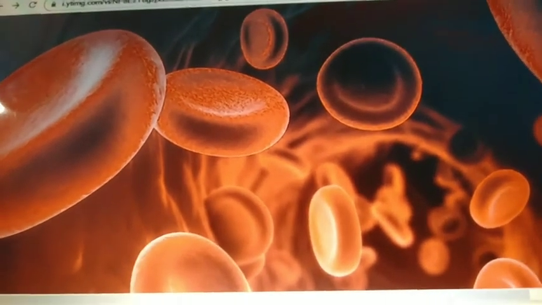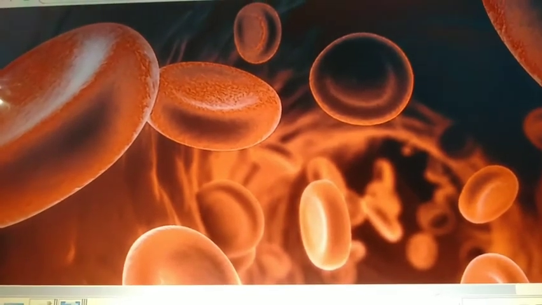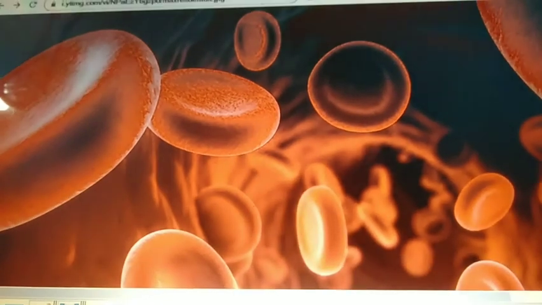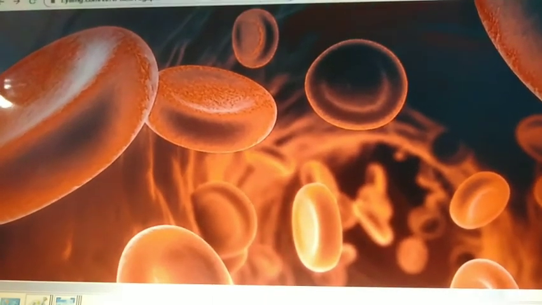Blood is made up of a liquid matrix called plasma, which contains about 90% water. Blood also contains dissolved salts and proteins. Other main constituents of blood are white blood cells, red blood cells and blood platelets.